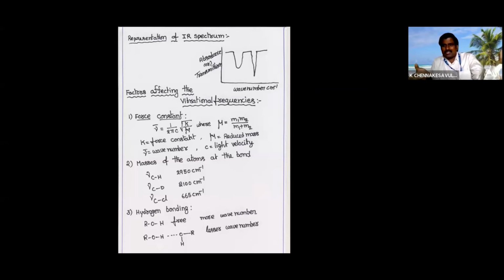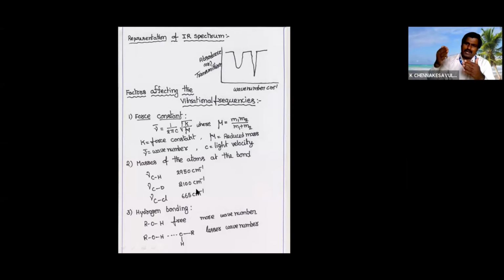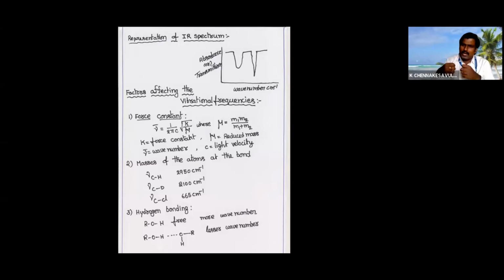This is an inverse relation; by seeing the formula we can tell. See the simple example for CHCl: the wave number is decreased. That means if you increase the weight of any substituent or atom, the wave number decreases. This is for vibration.